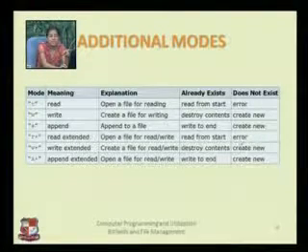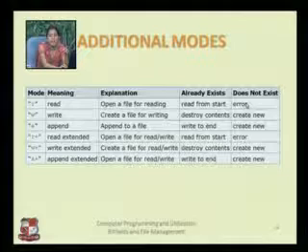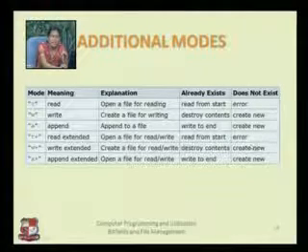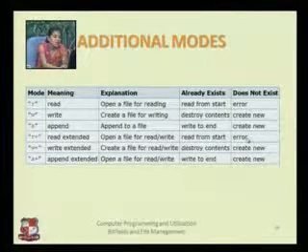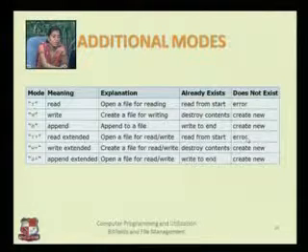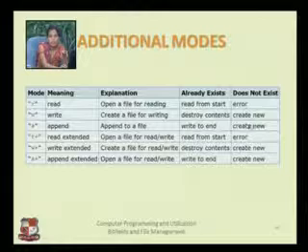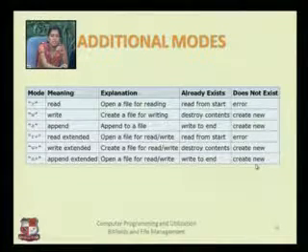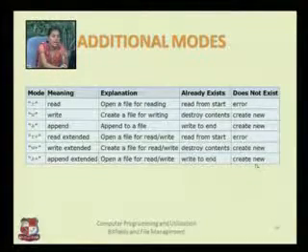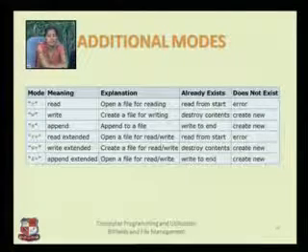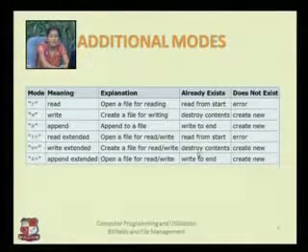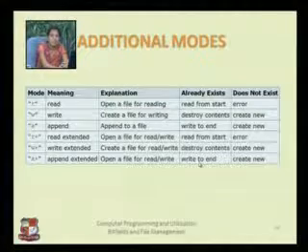Again R plus, the same case occurs as reading. So again that's an error case if the file is not existing and you are trying to open it with R plus mode. W plus and A plus are again same as W and A, right? Means if it is not existing, it will create a new file. If it is existing, it will use the existing one. The contents will be deleted in W plus, contents will be safe in A plus.